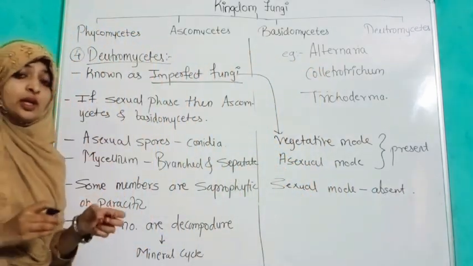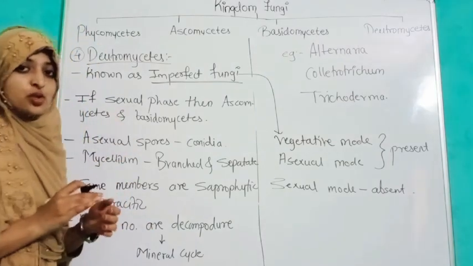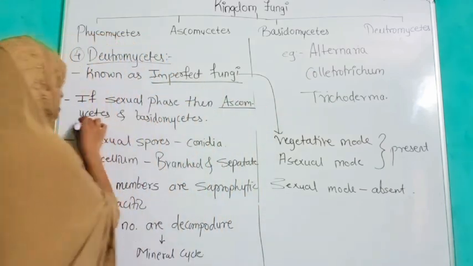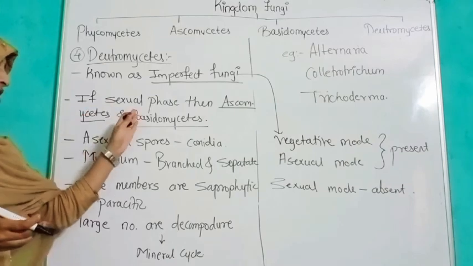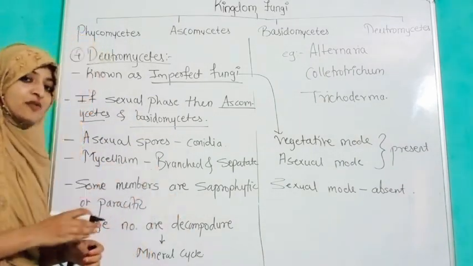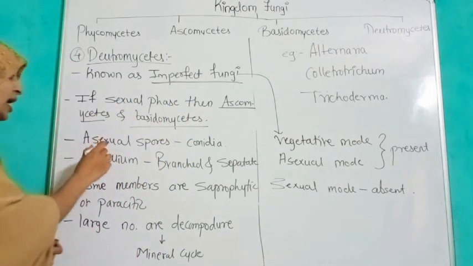If in any case we find the sexual phase or sexual spores, then they may be Ascomycetes or Basidiomycetes. If we see a sexual phase in their life stages, then they are classified into Ascomycetes or Basidiomycetes.